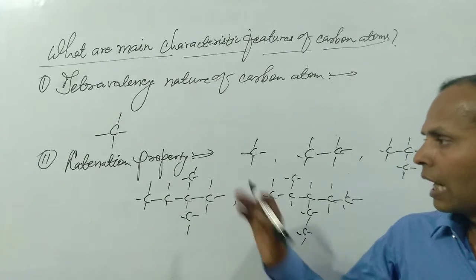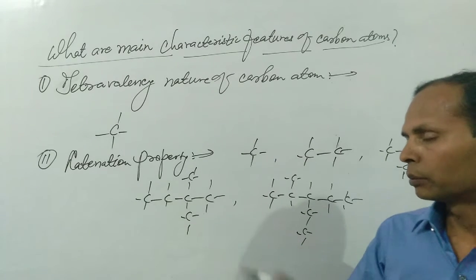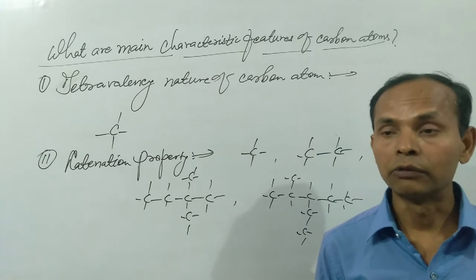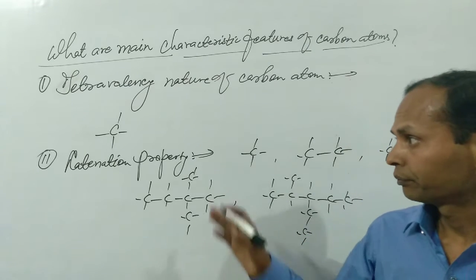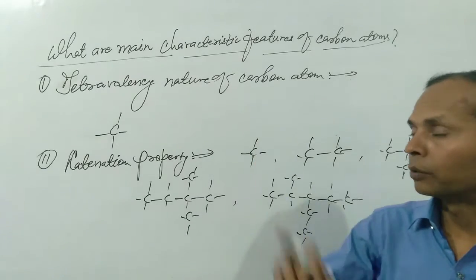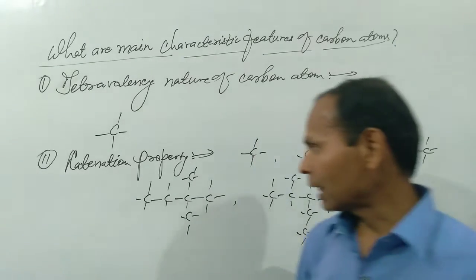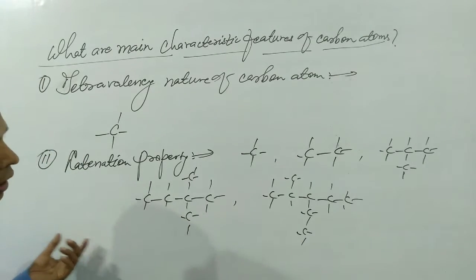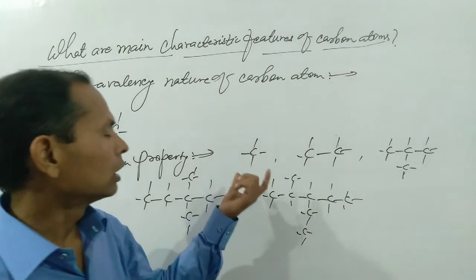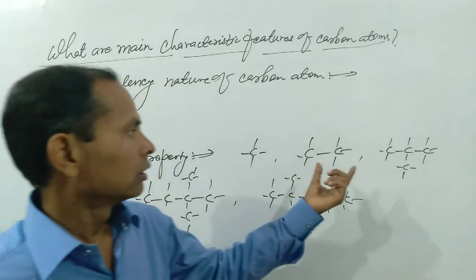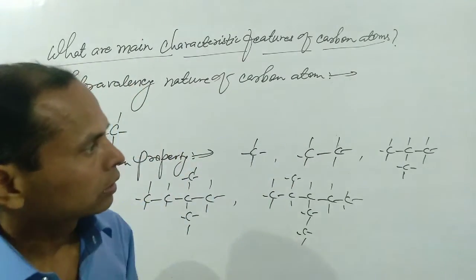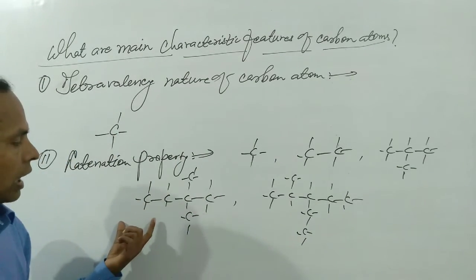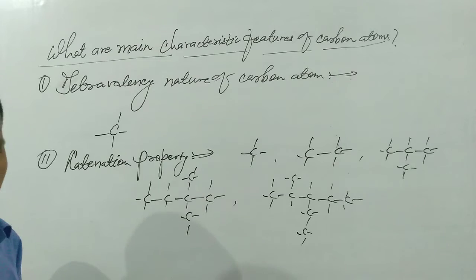Such a property of carbon is known as the catenation property, and it is present only in carbon. We have to discuss only the catenation property, meaning the property of the carbon atom. So let us again say what the catenation property is. This is only one carbon. This contains 2 carbon atoms. This compound contains 3 carbon atoms. This compound contains more and more carbon atoms.